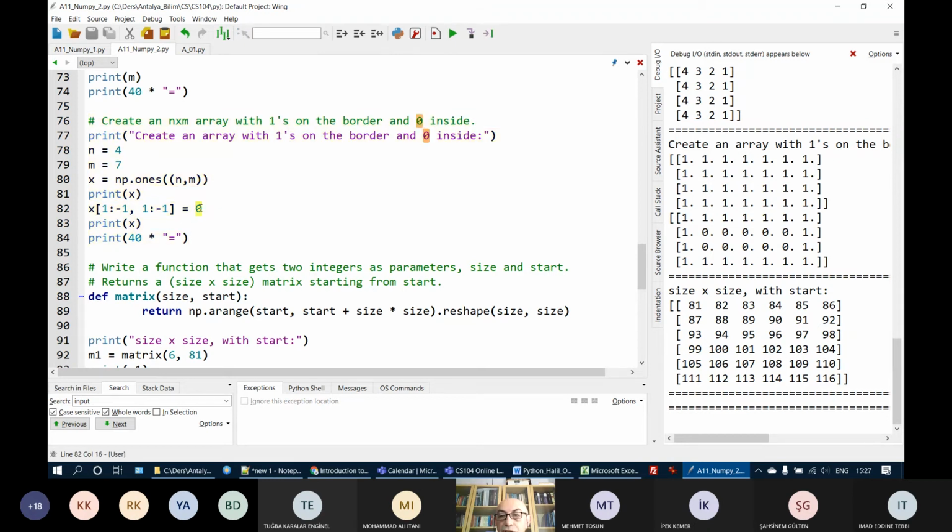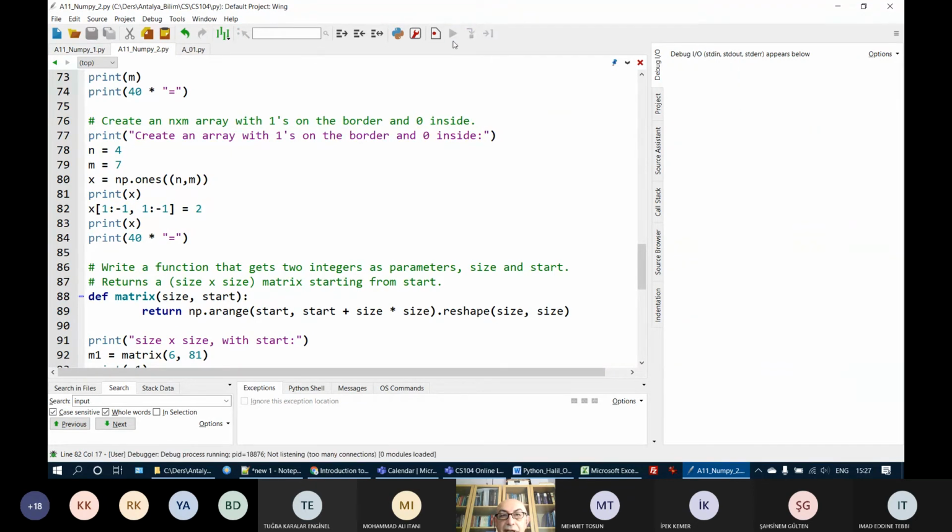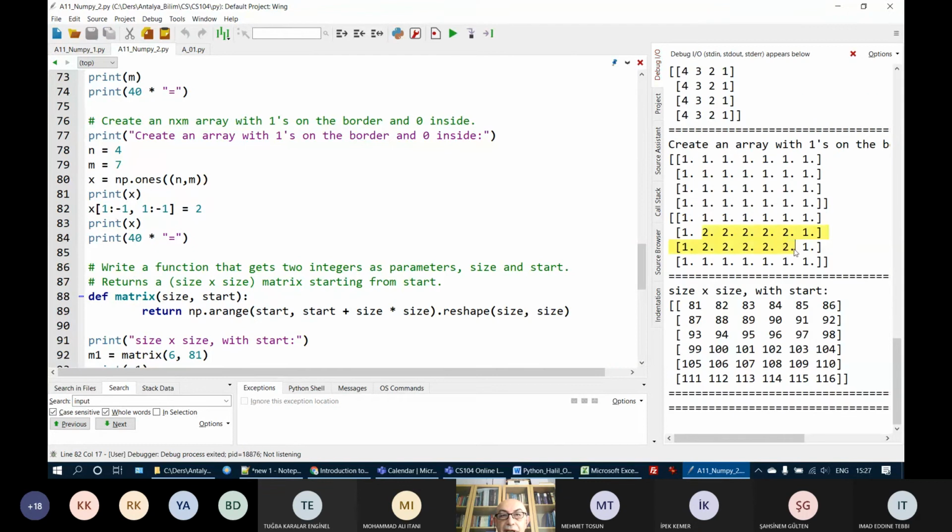Assume that I want to put not zeros but 2's inside. Here now I have not zeros but 2's inside. Or you can say, for example, create an empty array with 2's on the border and 1 inside. How do I do that? Any idea? 2 on the border and 1 inside. Any idea?